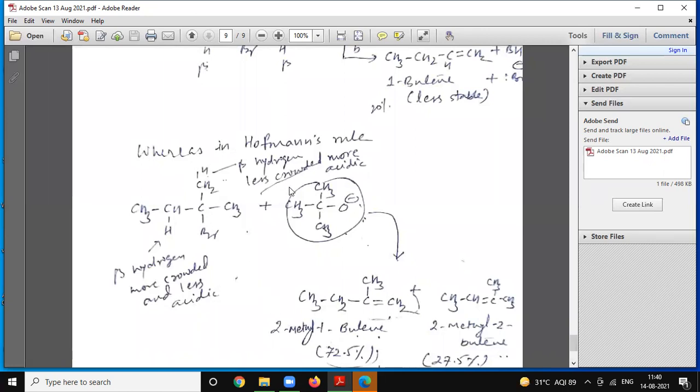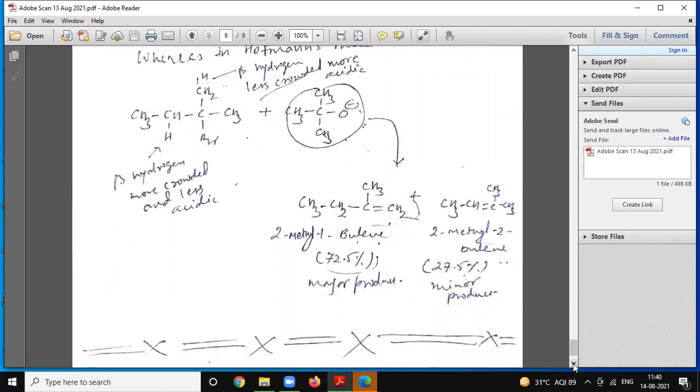In Hofmann rule, we use potassium tertiary butoxide, which abstracts a proton from the carbon which is less crowded and more acidic. So we get 1-butene as the major product, about 72%, whereas 2-butene is in less quantity, about 27%.